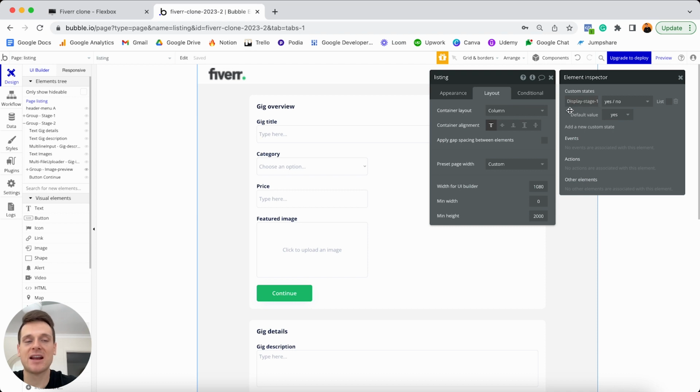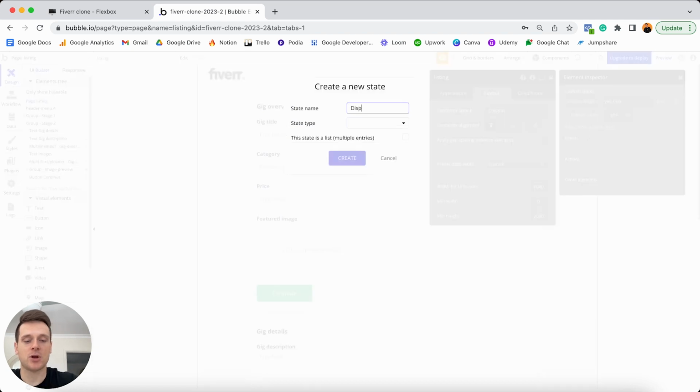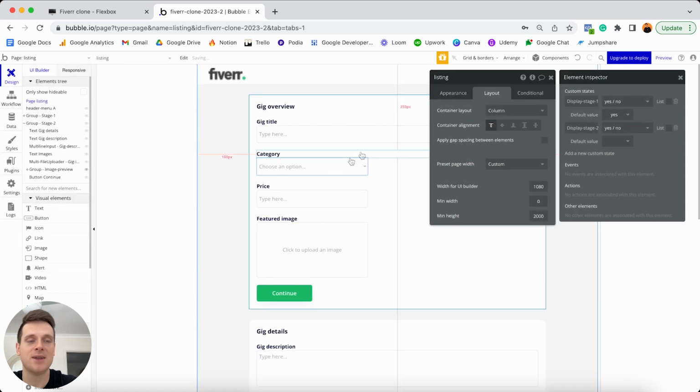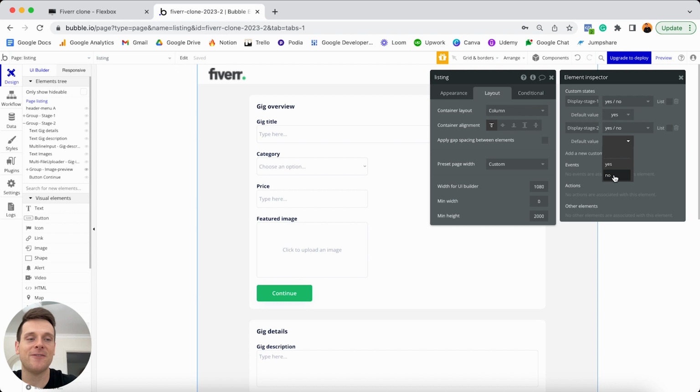Now, because we've created a custom state that references the display stage 1, we're going to need to create another one which will reference when we should display stage 2 here. So I'm going to create another custom state, and I'm going to call this display stage 2. I'll set the state type to be yes/no. I'll create this. Only this time, I'm going to set the default value of this to be no, because I don't want this group to be displayed until we build out a workflow that tells it that it should now be shown to users. And so that's how we can temporarily store these values in our page.